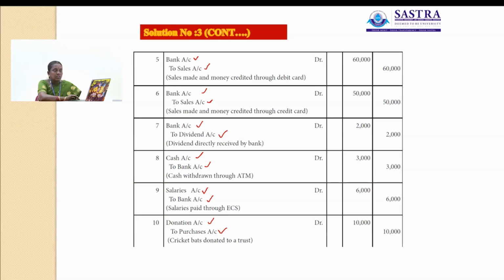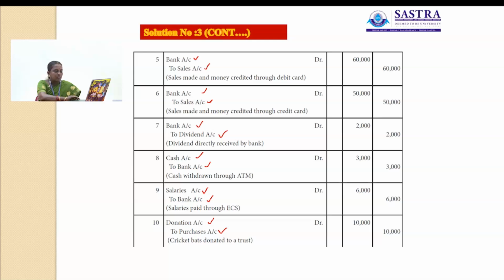The next transaction is cash deposited into bank. Here, bank account and another one is cash account. Bank is relating to personal account, cash is relating to real account. So bank account debit to cash account rupees 3 lakh in both the columns. Then next one is goods purchased and payment made by net banking. So purchase account debit to bank account rupees 90,000 under the debit and credit column.